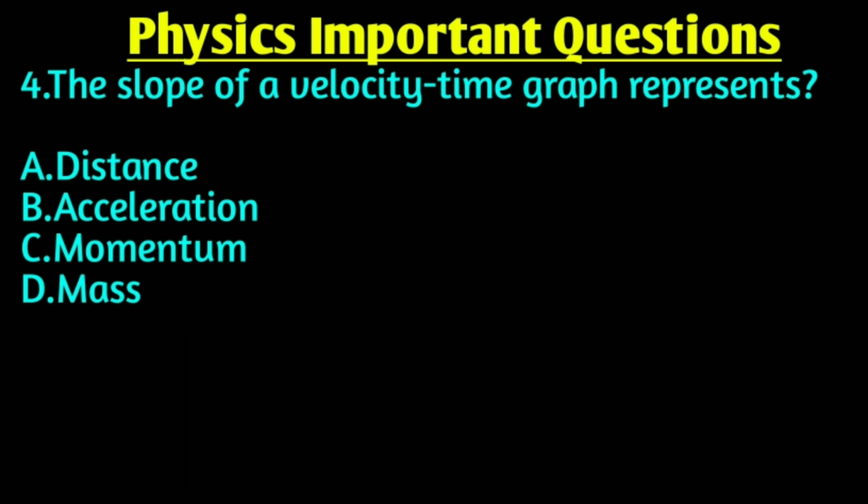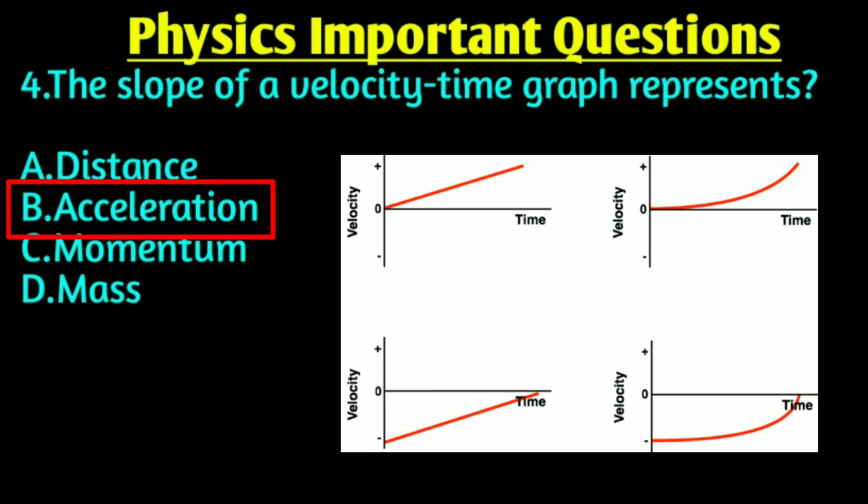Our fourth question is: the slope of a velocity time graph represents? Right answer is option B, acceleration. The slope of a velocity time graph represents acceleration.